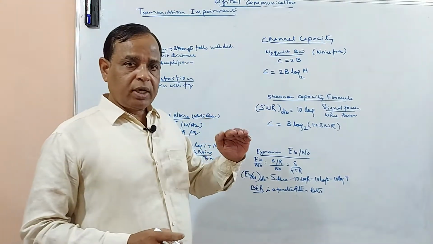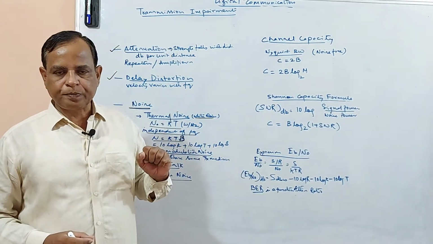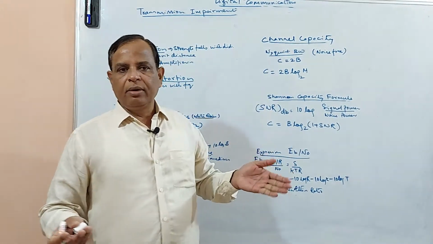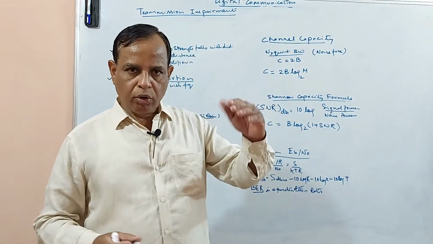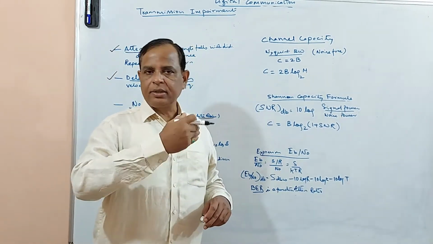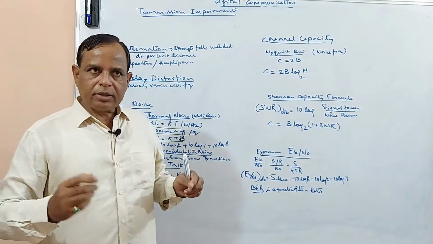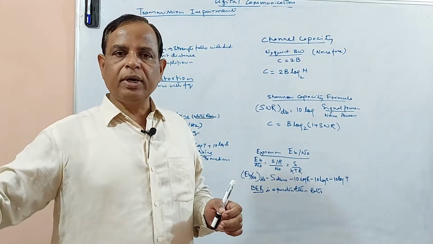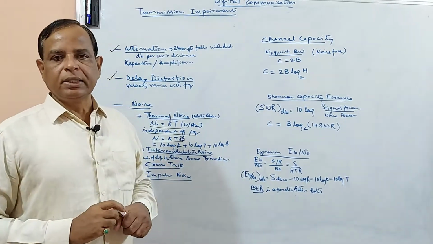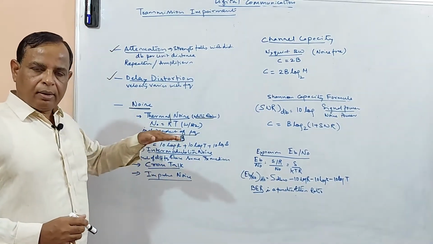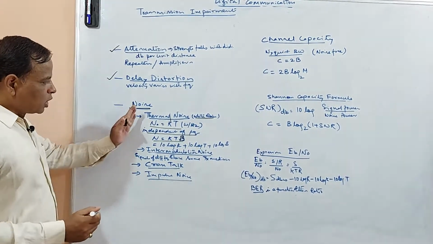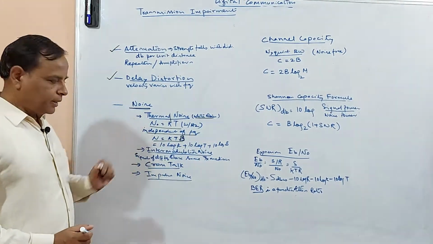Okay, so this is also very important. Noise has to be considered. One thing you have to understand, especially as far as design engineers are concerned: whenever you are looking at so many noises, the noise is affecting the signal. So you have to consider this noise, and design the circuit in such a way that the receiver, even in the noise, is able to interpret your original signal. That's why we have to study these particular noises in detail. So this is how the thermal noise is taken care of.